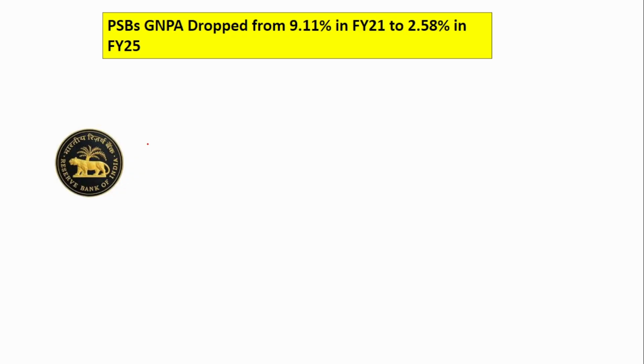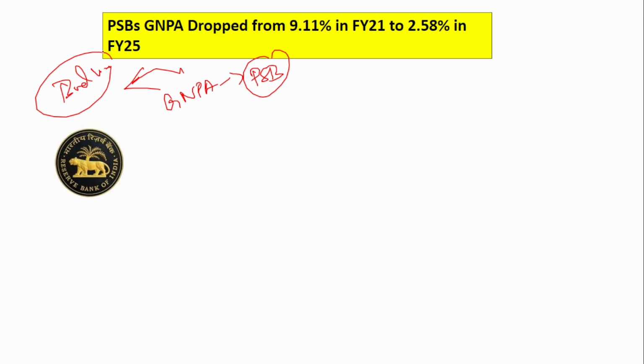Next, the Reserve Bank of India has released provisional data regarding the gross NPA of whom? Of the public sector banks. NPAs are nothing but bad loans. They are the loans where the principal and the EMI or the interest payments have stopped. The borrower failed to make any of these payments. Those are called NPAs.